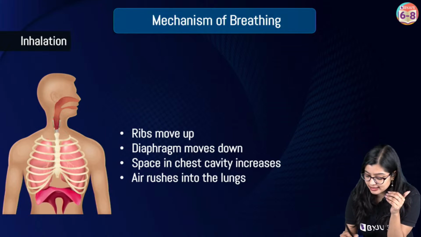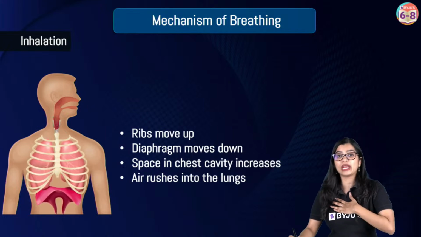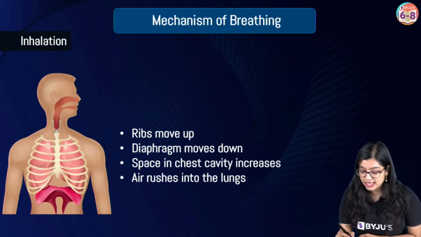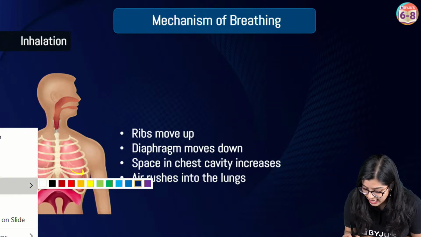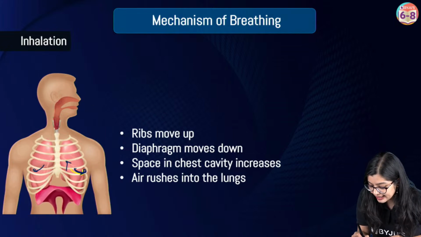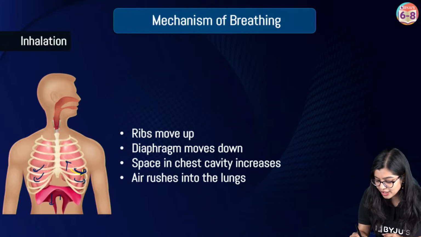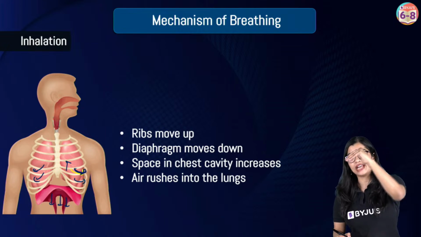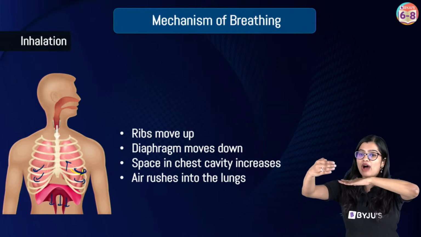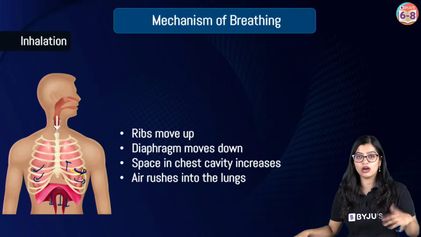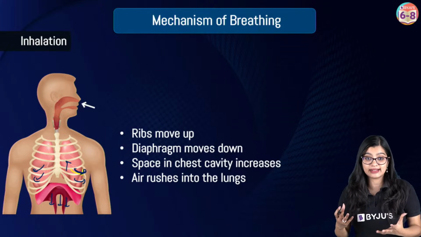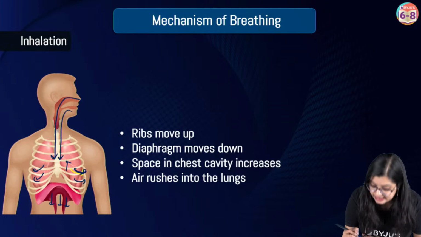So what exactly happens during inhalation? When you breathe in, what do you notice? Your chest is moving outside. This happens because your rib cage is moving slightly upwards and outwards, and your diaphragm is moving downwards. Your diaphragm, which is a dome-shaped muscle, will contract and become flat. Your ribs will move outside. Now, when both of these happen together, what will happen? There is more space inside the body, or more space inside the cavity. So, air will rush inside.